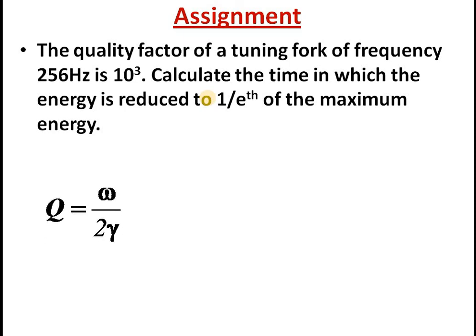Already we have defined tau, and we know quality factor Q is equal to omega by 2 gamma. Here omega is given indirectly as frequency. Frequency can be converted to omega with simple equations. Of course, the quality factor Q is given, so gamma can be found. And once gamma is obtained, tau, the relaxation time, can be calculated. That is what is asked in the question.